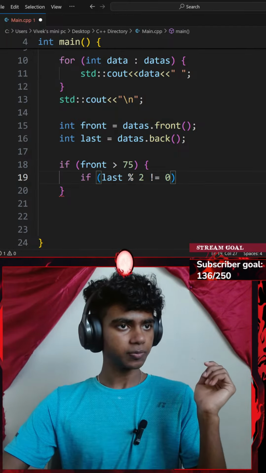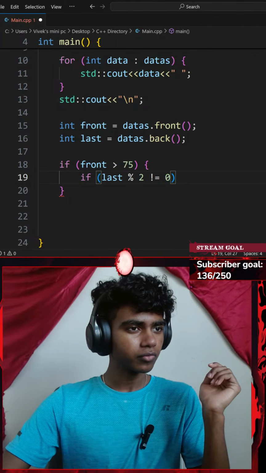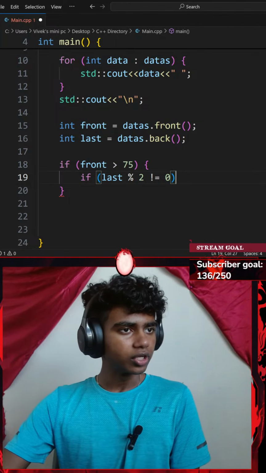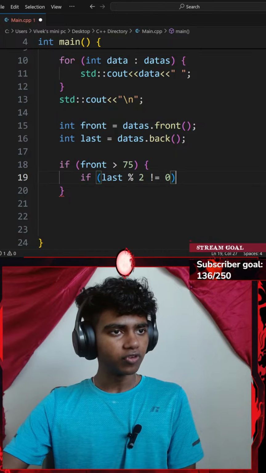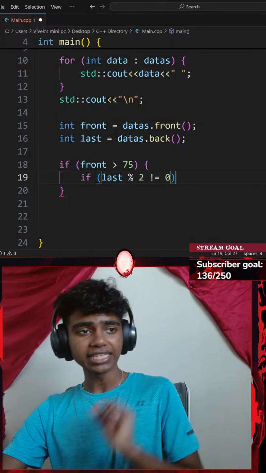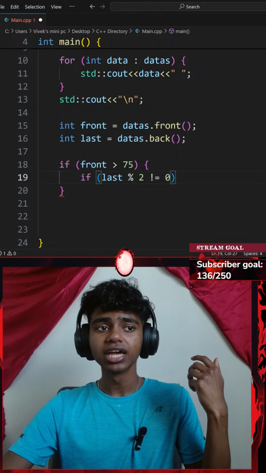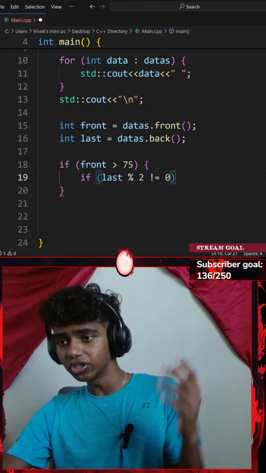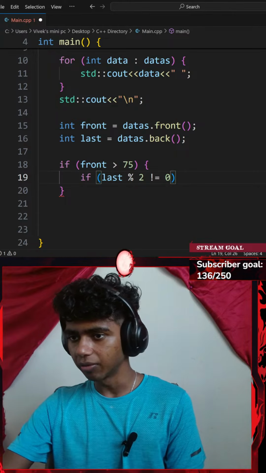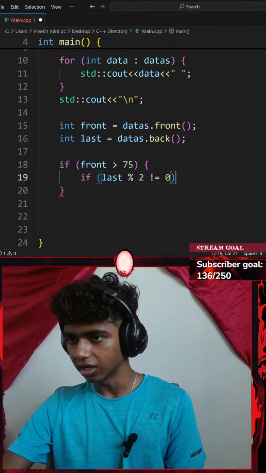There we go, this makes more sense. Alright, so what was the next part? Okay, I was just scrolling up. Compute first. If my last variable is even and my data size is greater than or equal to 8.